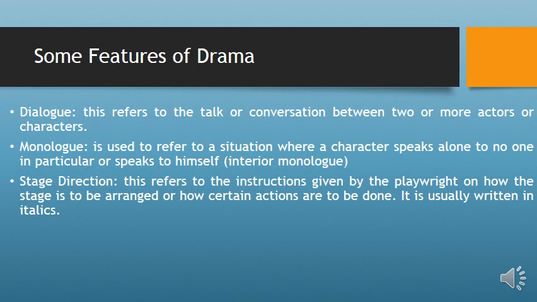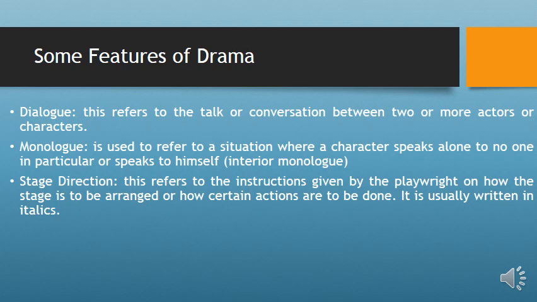A drama, like other genres of literature, has some features. Some of the features are dialogue. Dialogue refers to the talk or conversation between two or more actors or characters in the play. That is what is called dialogue.